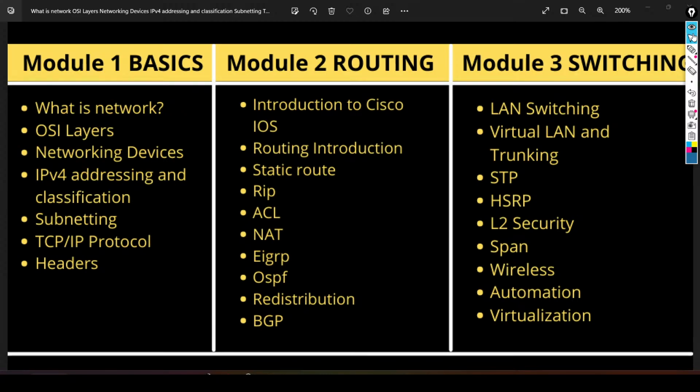Now, in the 3 modules, I am going to cover all topics of CCNA 200-301, including some topics of CCNP. As you can see over here, I have mentioned BGP, but there is no topic called BGP in the CCNA 200-301 exam, because as I told you, this training will make you perfect to get a job in the industry as well.